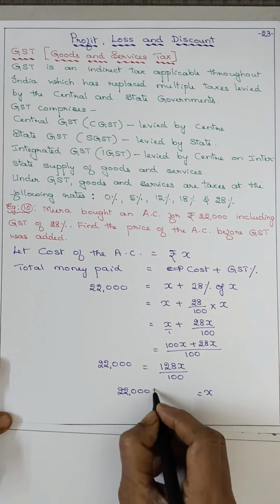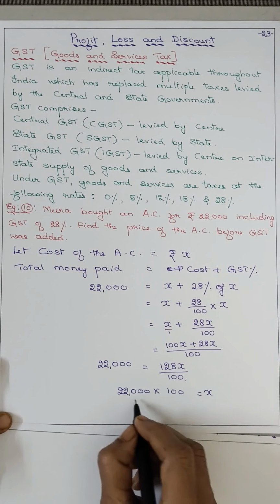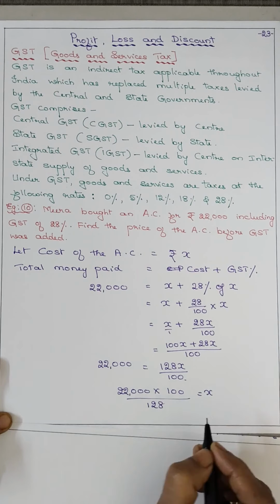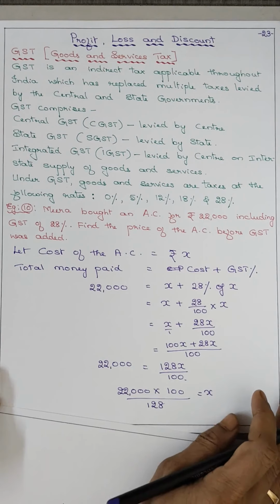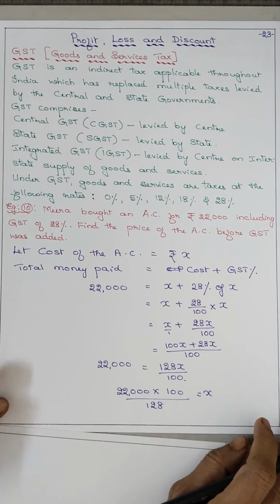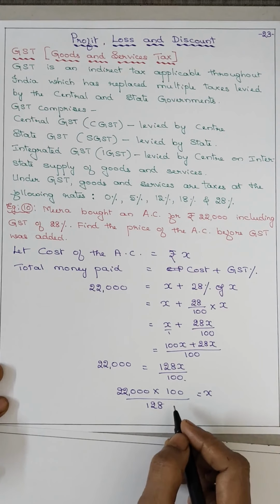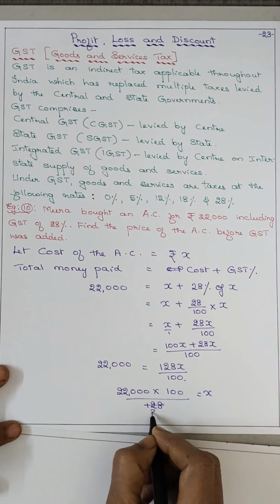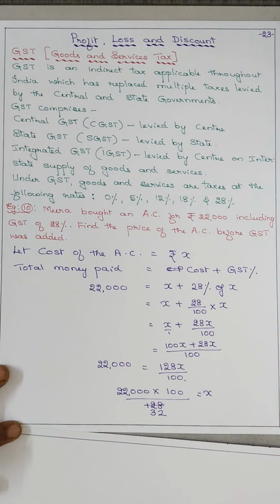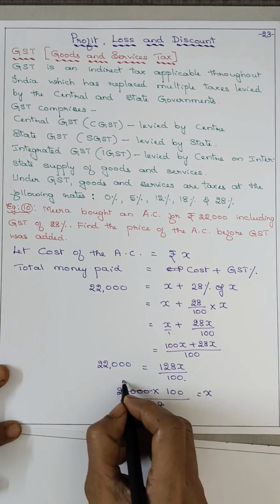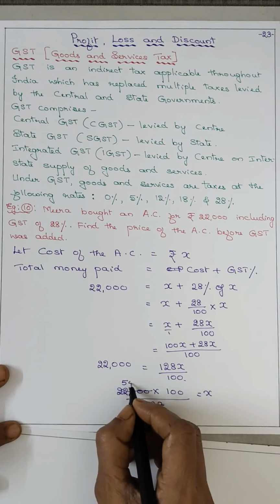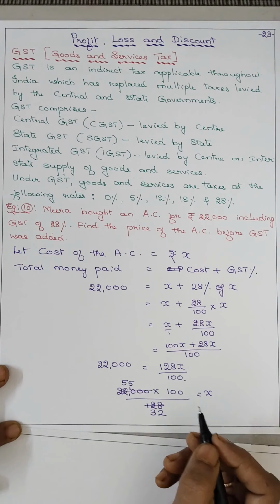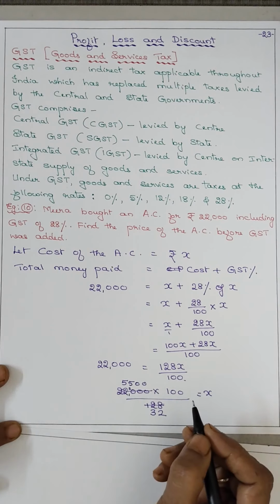Okay, now X is equal to 22,000 into 100 upon 128. So 128, use the table of 4 and keep 100 as it is. 4 3s are 12, 4 2s are 8, 4 5s are 20, 2 remains, 4 5s are 20 and 2 zeros.